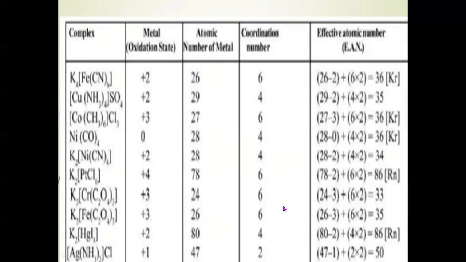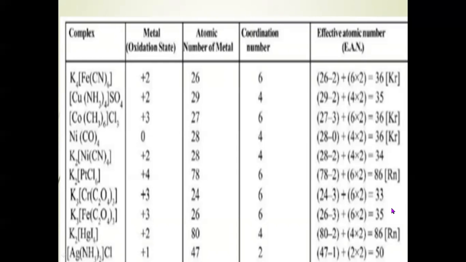54 is the atomic number of xenon, 36 is for krypton, and 86 for radon. So with these examples, we can clearly understand the concept of EAN, which says that in complexes, the central metal ion first loses electrons, then gains electrons.